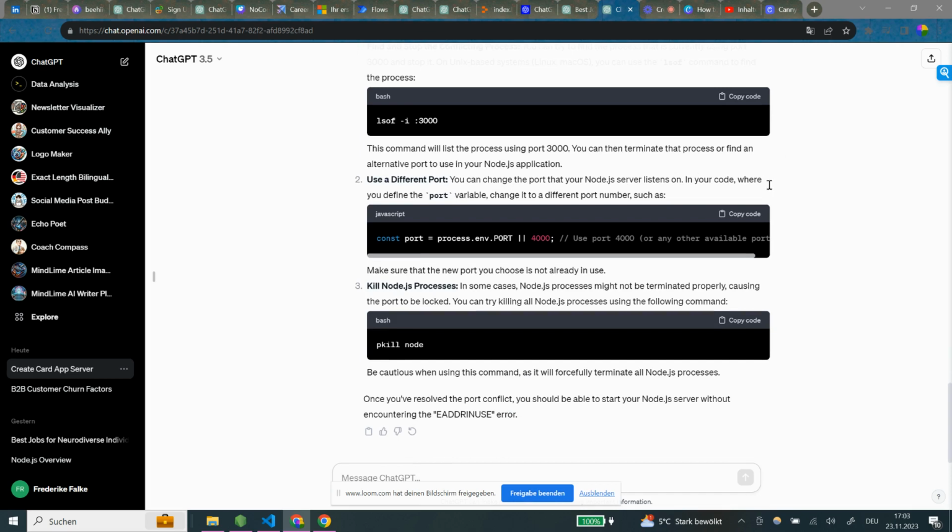Okay, use a different port. You can change the port that your Node.js server listens on in your code where you define the port variable, change it to a different port number, such as 4000. Make sure that the new port you choose is not already in use. Kill Node.js processes. In some cases, Node.js processes might not be terminated properly, causing the port to be locked. You can try killing all of them, but be cautious when using this command, as it will forcefully terminate all. Once you resolve the port conflict, you should be able to start the server.